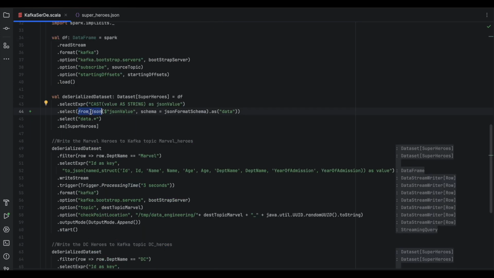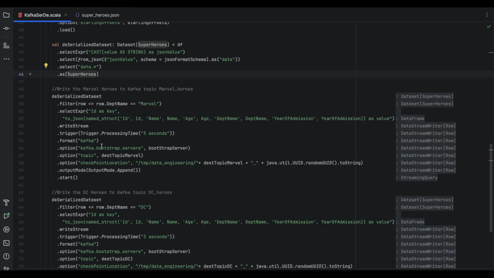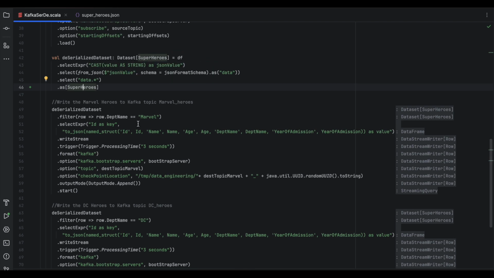So we are saying, okay, from_json, and whatever JSON value is here, we read it as a string, but now we want to convert that into JSON format, and we are saying this is data, and we are selecting all of the columns from that data. The final stage is converting that data frame to dataset by providing the case class name here. Finally, we are going to write the dataset that we have created here to two different topics.